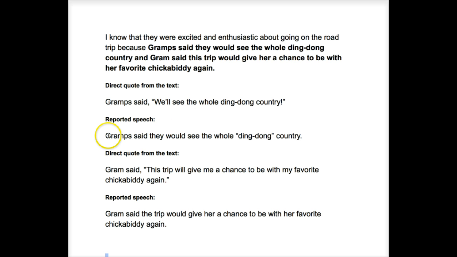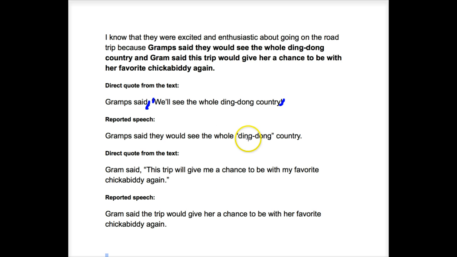When I report what Gramps said, it looks different. Notice those differences. First, you'll see that there is no comma, there's no quotation marks, and even the exclamation point is gone because it's not his voice anymore.